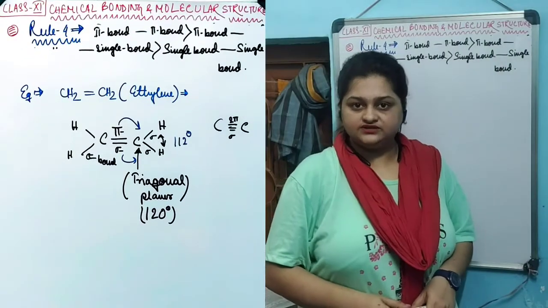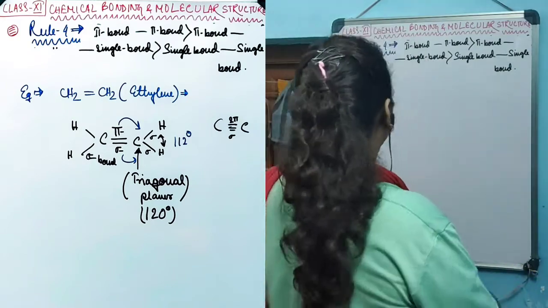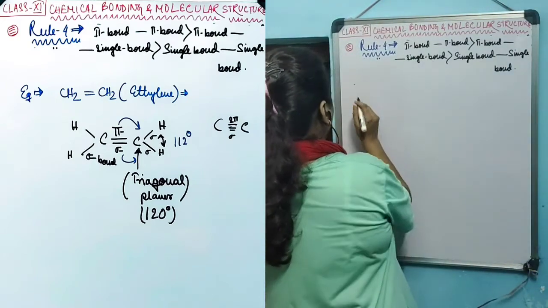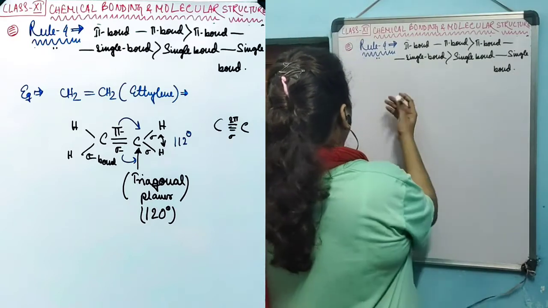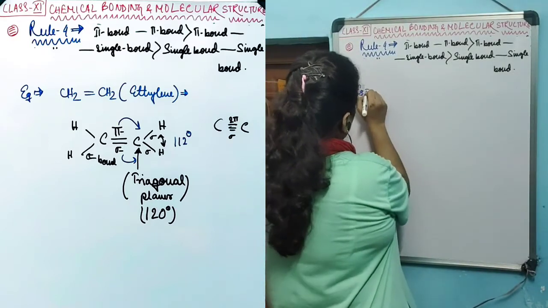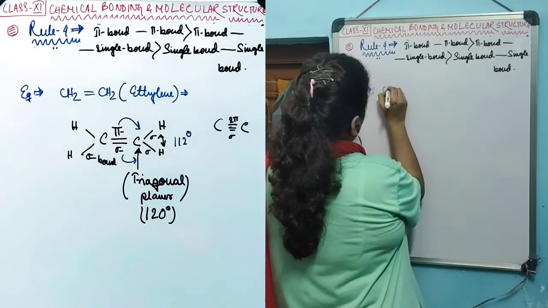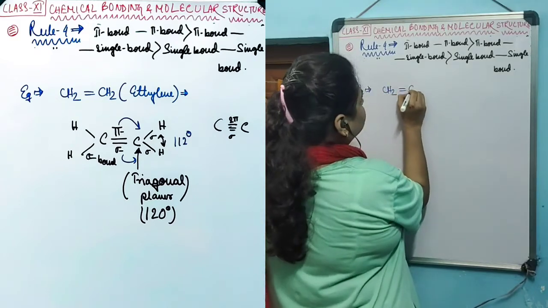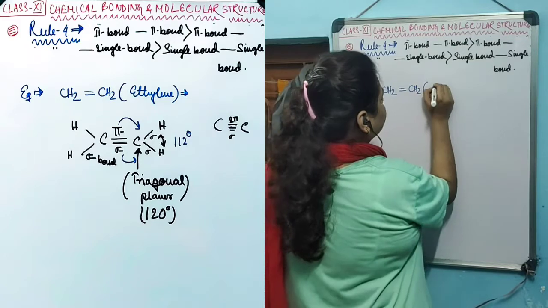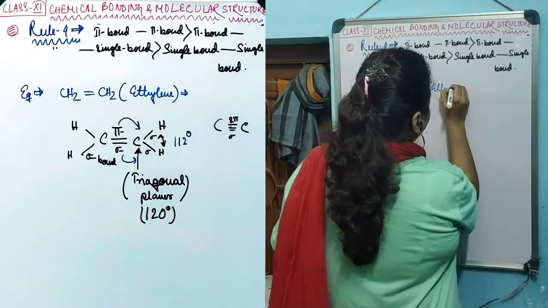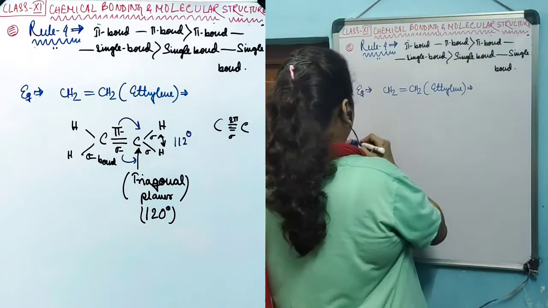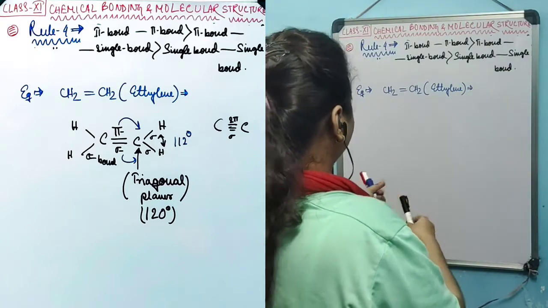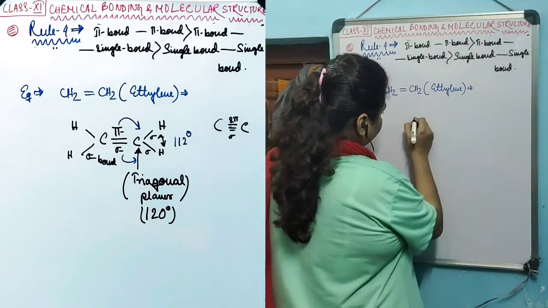Let's study another structure of a molecule. This molecule is known as ethylene. Now, the structure for this one can be drawn like this.